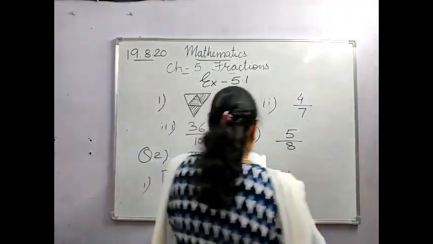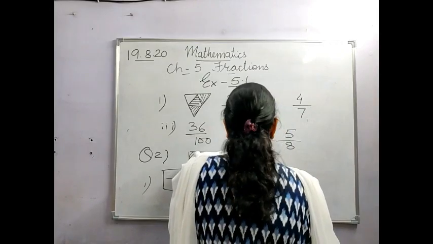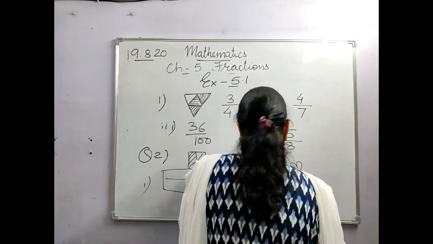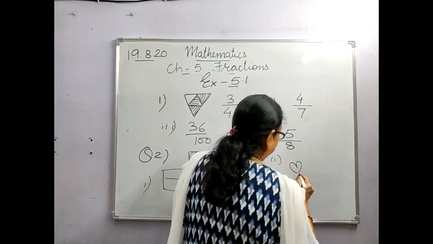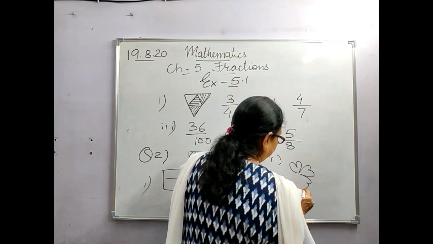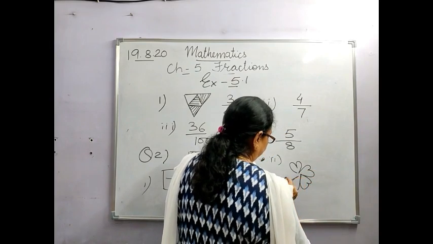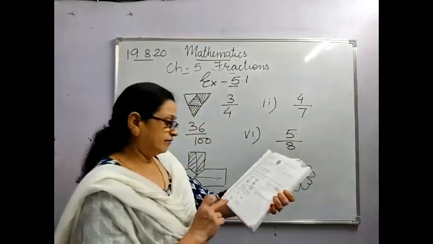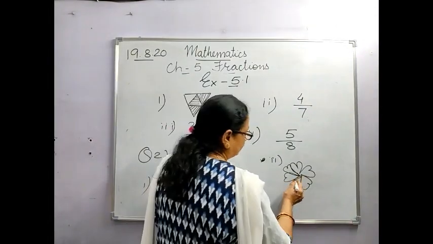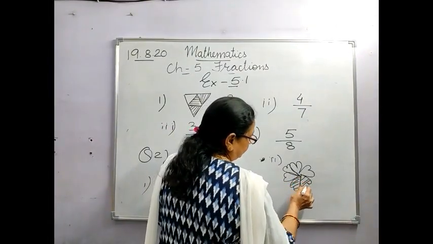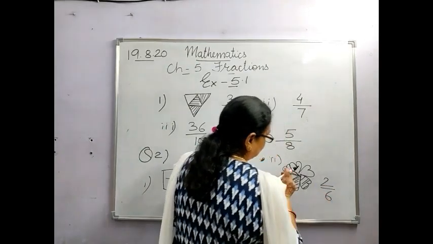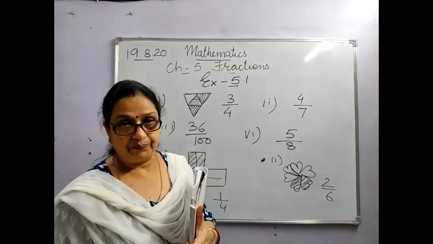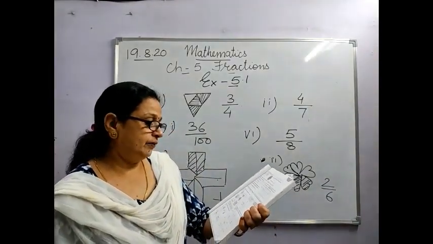See the second one. How many parts are there? I think 6 they have made. I have not drawn the perfect one. And in which they have asked you to color 2. So any of the 2 you can shade. 2 upon 6. 1, 2, 3, 4, 5, 6. And out of this 2 I have shaded. So this way you have to do all.